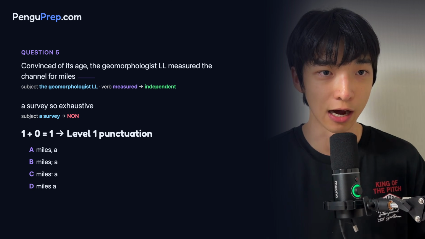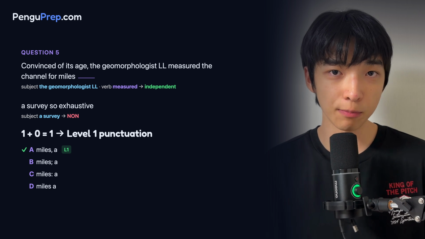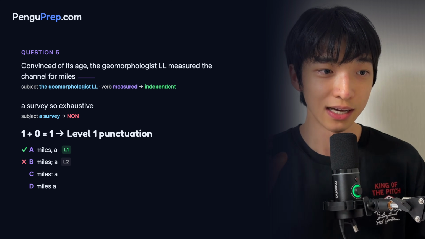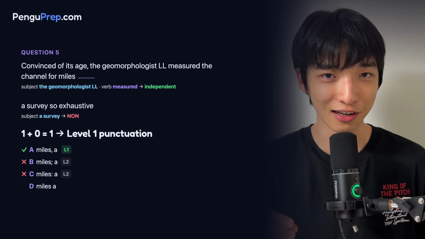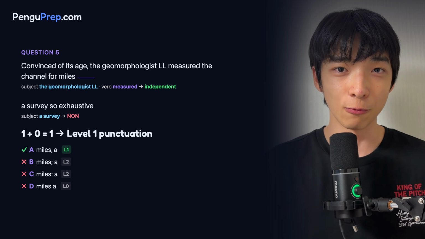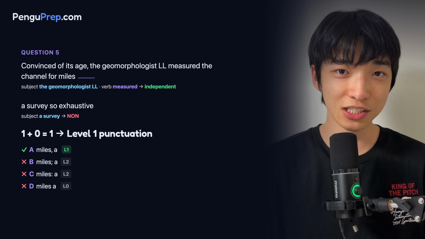Let's look at the options now. A shows a comma, which is a level 1 punctuation, so this works. B shows a semicolon, this is level 2, so it doesn't work. C shows a colon, but we haven't learned about a colon yet, so this doesn't work. D shows nothing, and that's level 0, but we need a level 1, so this also doesn't work. So the answer is A.